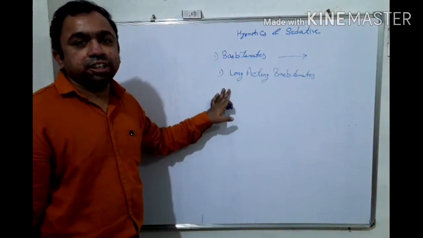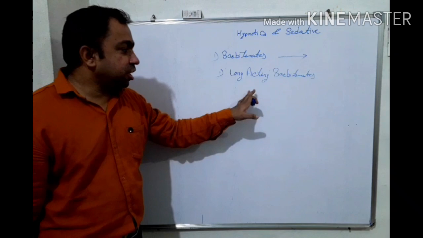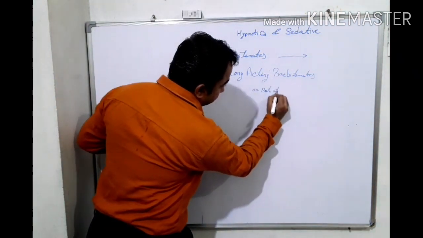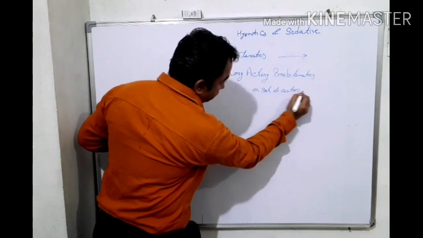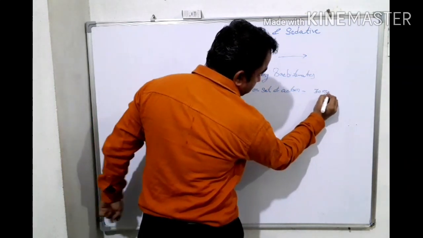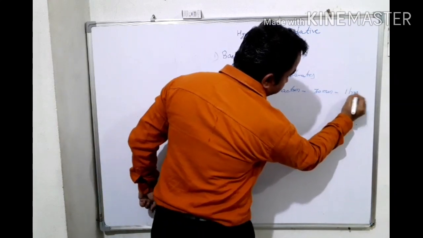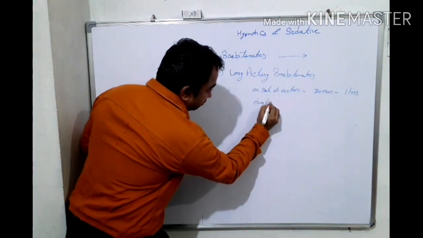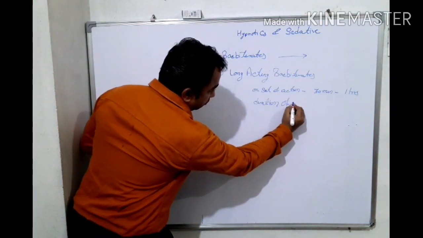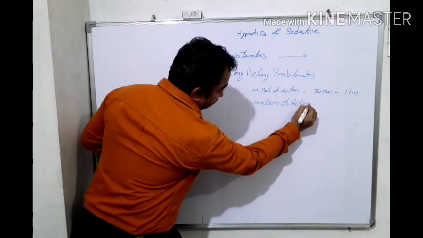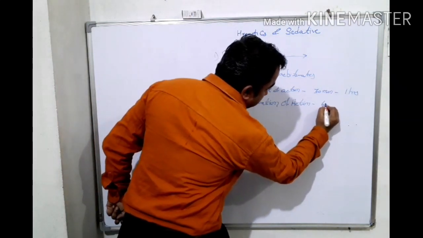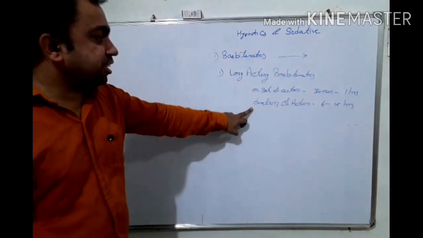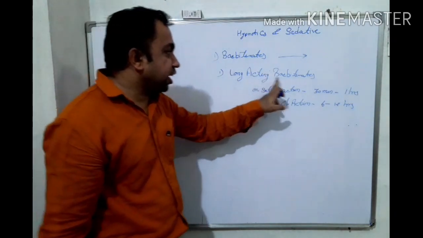These barbiturates have an onset of action between 30 minutes to 1 hour, and a duration of action of 6 to 12 hours. Depending on this onset and duration of action, these are known as long-acting barbiturates.